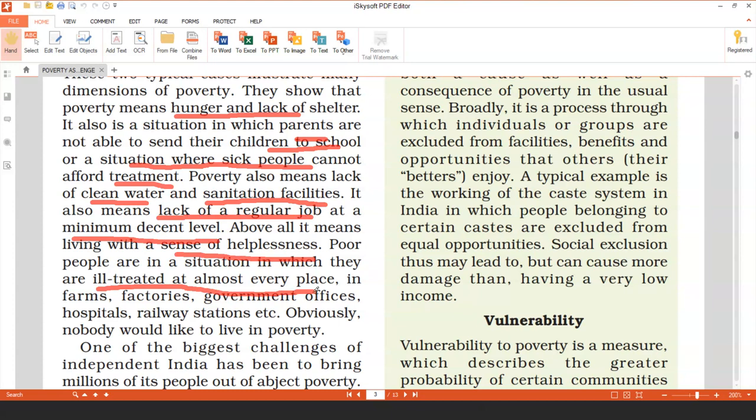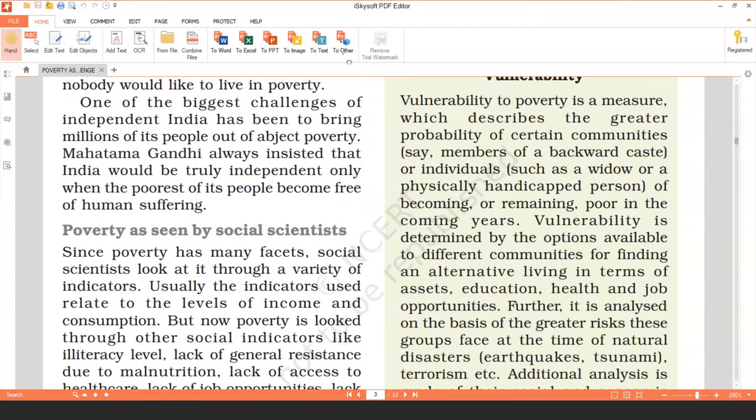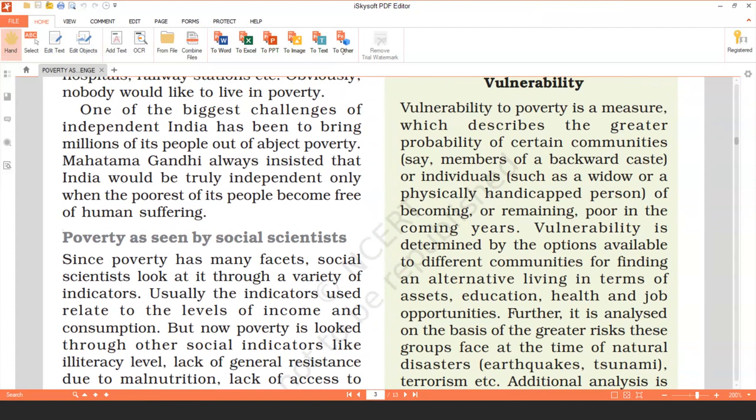Obviously, that is the reason nobody wants to live in poverty. If this question is asked to anybody, does anybody want to live in poverty, everybody will say no. Definitely. So one of the biggest challenges of independent India has been to bring poverty to a lower level, that is, to reduce poverty, to remove poverty from our country.